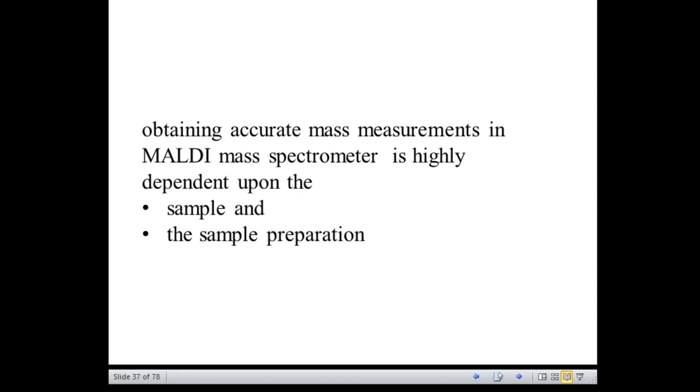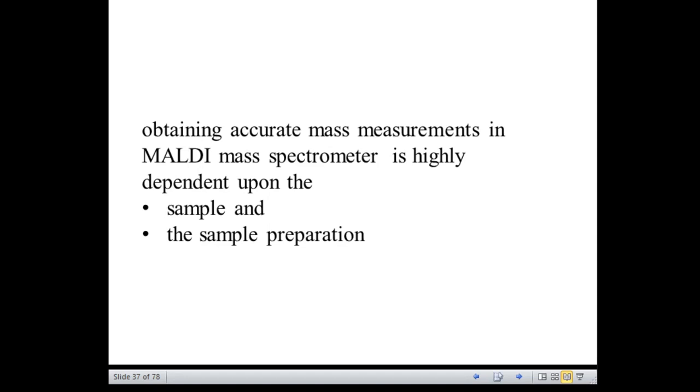Here contaminants refer to the components that were used in the isolation as well as purification of the sample. The salts, the solvents. So these contaminants, if present, will lead to reduced sensitivity of the MALDI mass measurement.